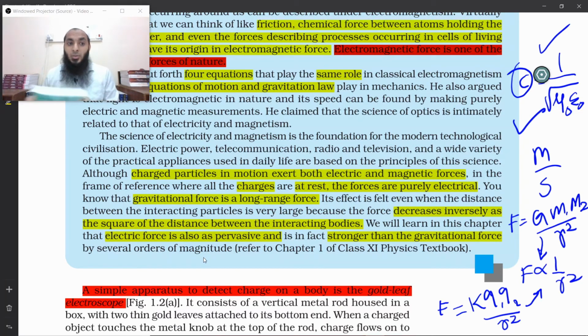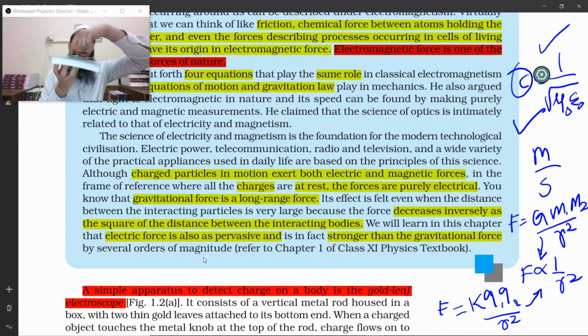But you see, very important thing, I am balancing this book with my fingers. The particles on my fingers and the particles on this book are exerting electromagnetic forces. There is an electromagnetic force between them. That is balancing the gravitational pull due to Earth.